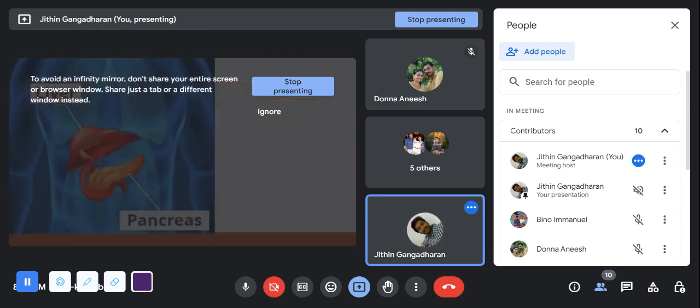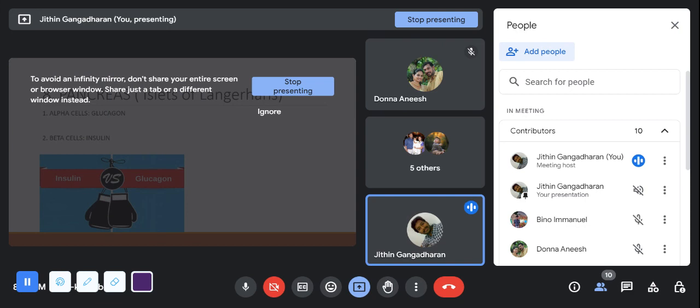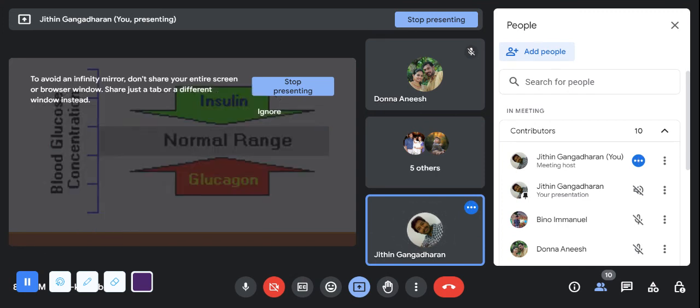Now the pancreas. See, in the pancreas, in the tail portion, we have islets of Langerhans. These islets of Langerhans are having two cells, which are alpha cells as well as beta cells. The alpha cells produce glucagon and the beta cells produce insulin. See this picture. The insulin will decrease the blood sugar level, whereas the glucagon will increase the blood sugar level. Like how we have studied calcitonin and parathormone. Same.